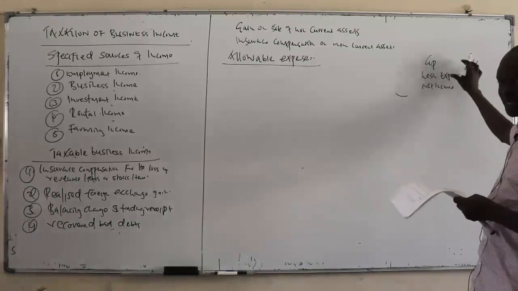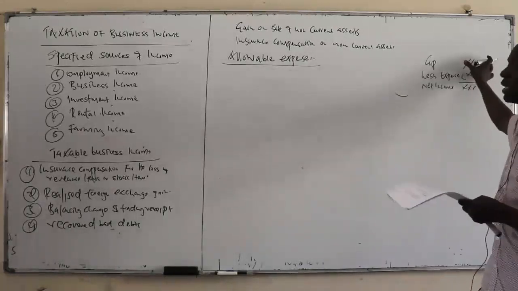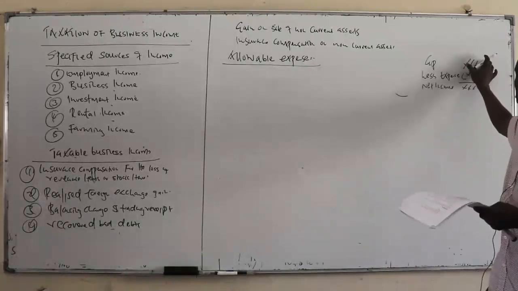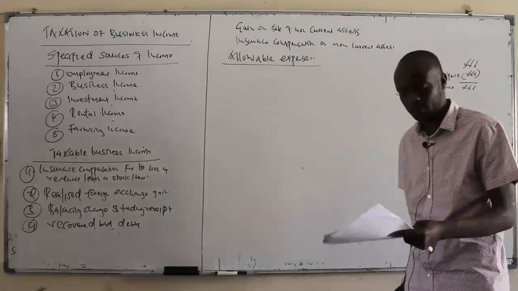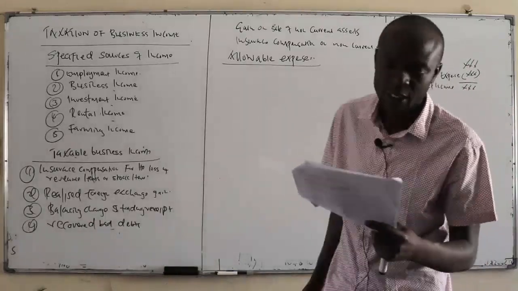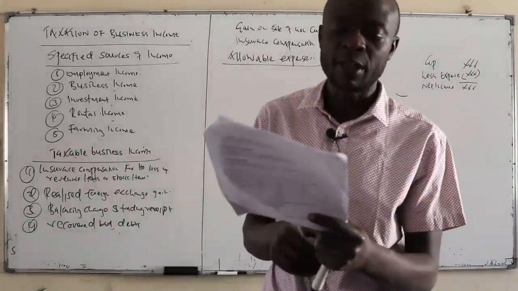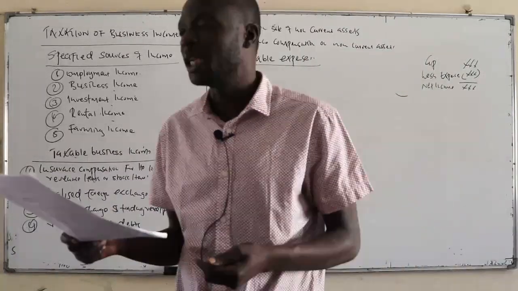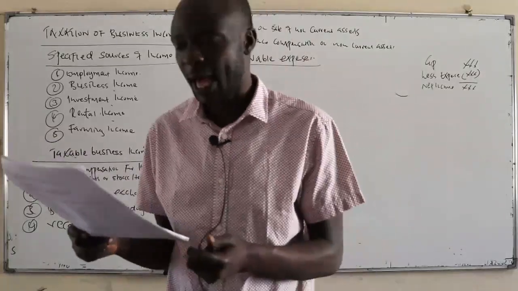Now, some of these expenses are allowed to be deducted from your gross income and others are not allowed. So you need to be aware of those that are allowed and those that are not allowed. So what are allowable expenses? According to the Income Tax Act, an expense is considered allowable if it assisted you to generate taxable income. The guiding principle is subject to the provisions of the Income Tax Act.